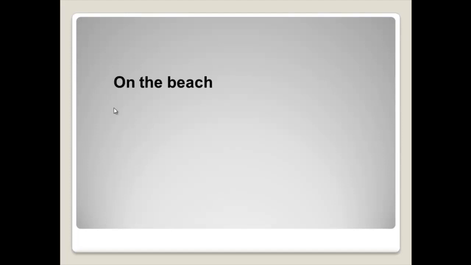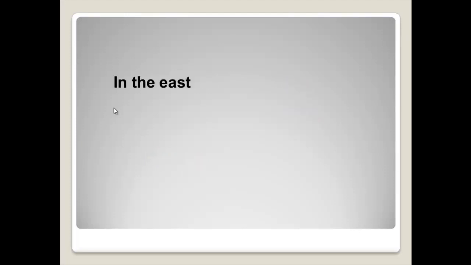Let's move to another part. On the beach. Okay, look at this group of words. Does it have a subject? No. Does it have a predicate? Of course not. Does it have a complete meaning? No. It's on the beach. So we don't know what is happening on the beach. So this is called a phrase. A phrase comes without a subject, without a predicate, and without a clear meaning.